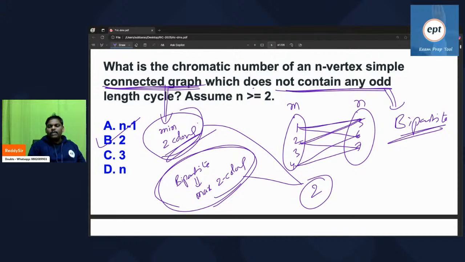Answer for this one is B. Is it okay? What is the chromatic number of an n vertex simple connected graph which does not contain any odd length cycle? Answer is 2. If anyone has any doubt, let me know. Odd length cycle means it is not bipartite.